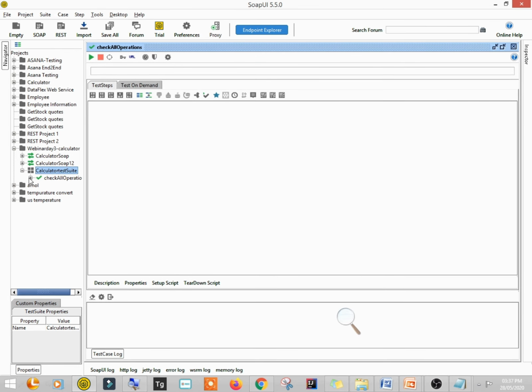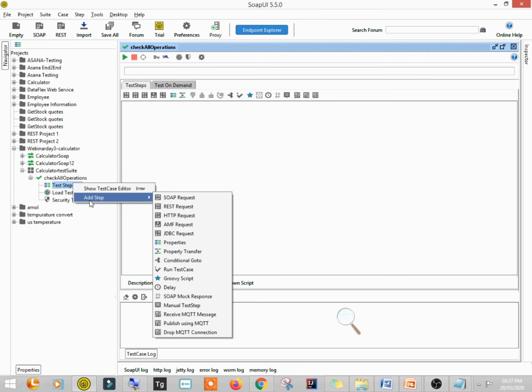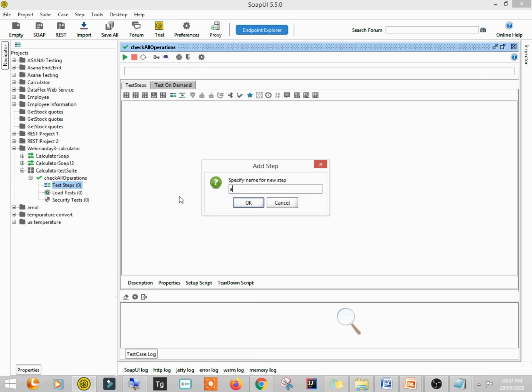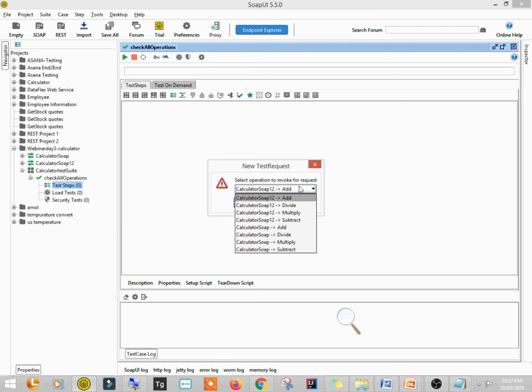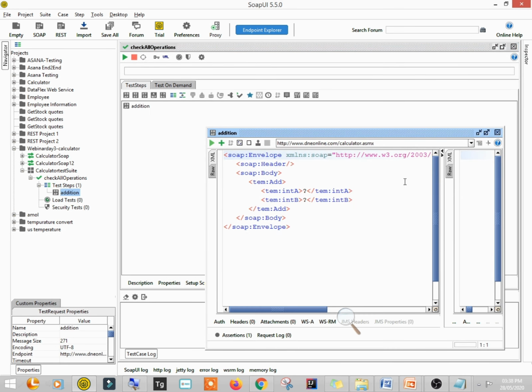Inside this you have to create some test steps. So this test case is for checking all the operations, right? So right click and let me add one SOAP request as a step, and I will say addition, right? And I need to map or select, so from this drop down you have to select the add service from this 1.2 version, right? So it is mapped to this. Please click here on the last one, that is create optional element, right? So here it is created.